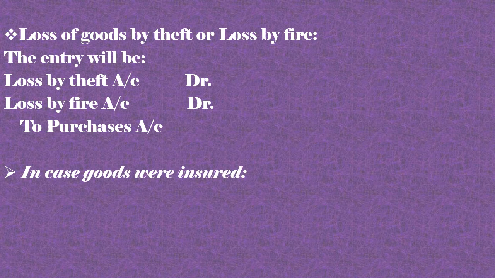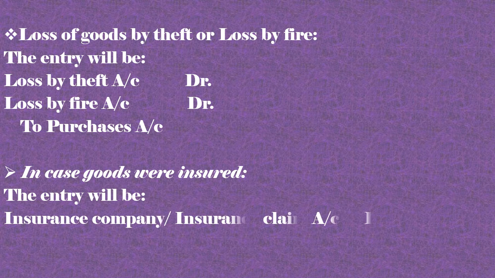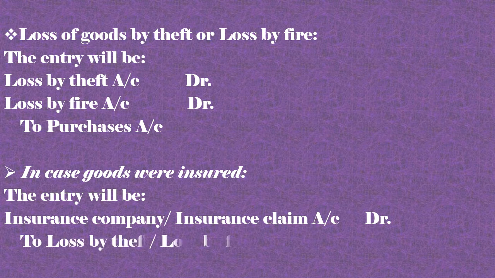In case goods were insured. Now we will see one by one different cases. So in case the goods were insured, the entry will be insurance company account or insurance claim account debit to loss by theft or loss by fire account.